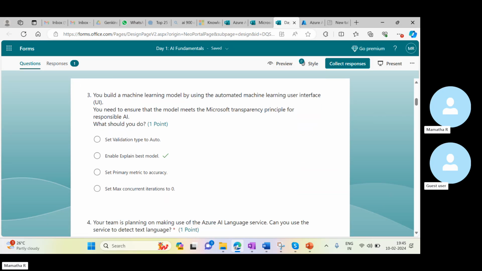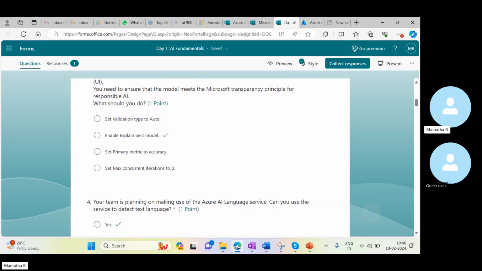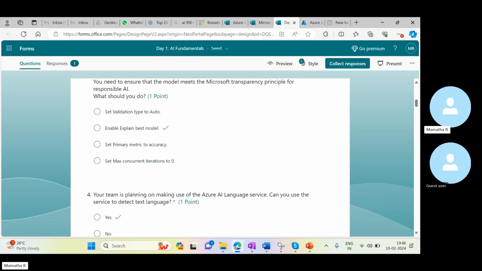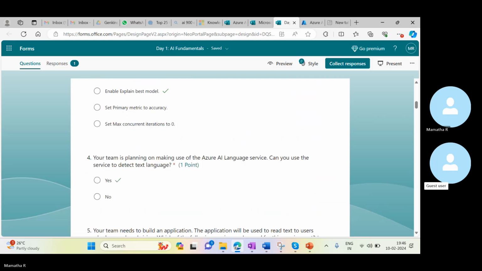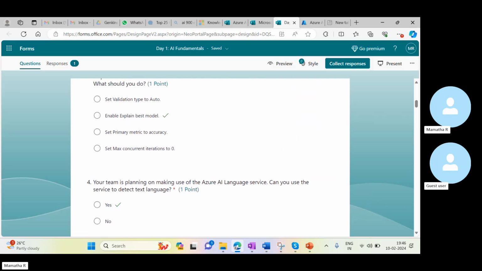Okay. So then you build a machine learning model by using the automated machine learning user interface. So you need to ensure that the model meets the Microsoft transparency principle for responsible AI. So you're able to do that? Yes, everything should be explained. Nothing should be hidden. That is the transparency we have to maintain. Actually, sometimes rather than selecting the valid one, extraction plays a vital role here.